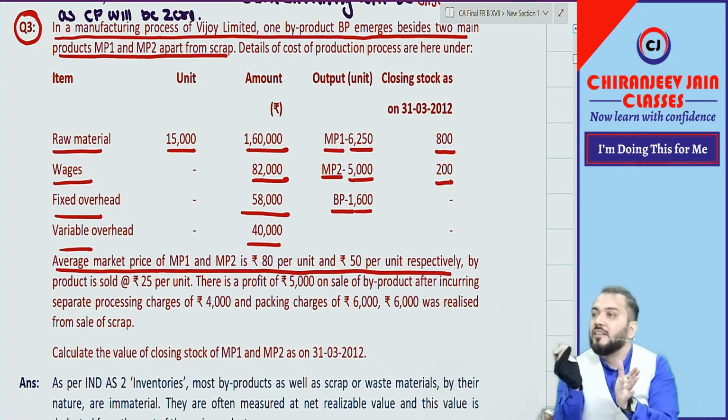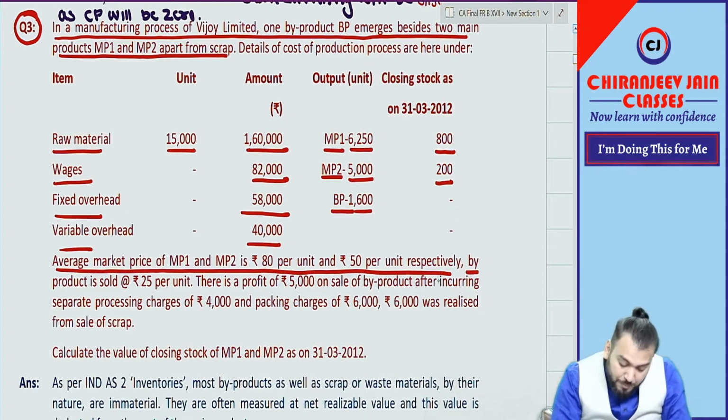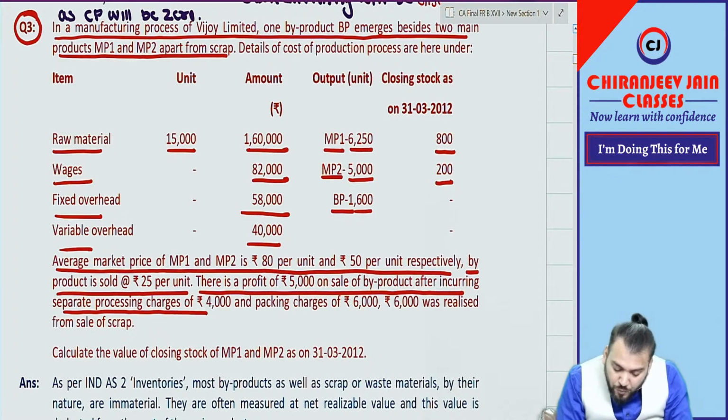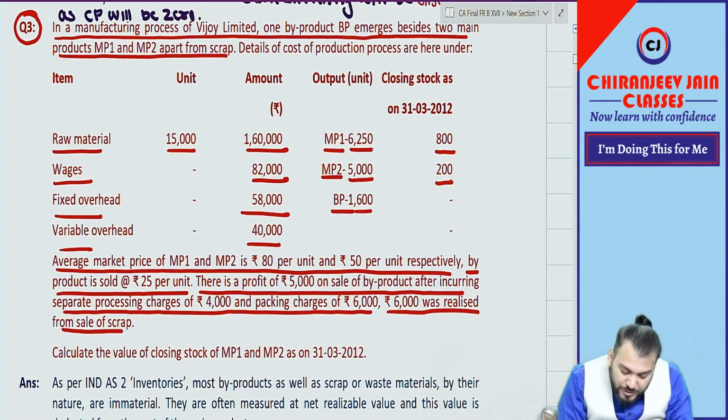Sales value means the number of units produced multiplied by the sale price. Byproduct is sold at 25 per unit. There is a profit of 5,000 on sale of byproduct after incurring separate processing charges of 4,000 and packing charges of 6,000. Rupees 6,000 were realized from the sale of scrap.